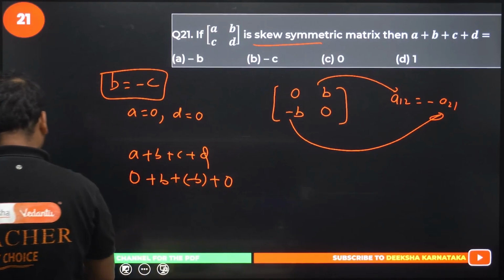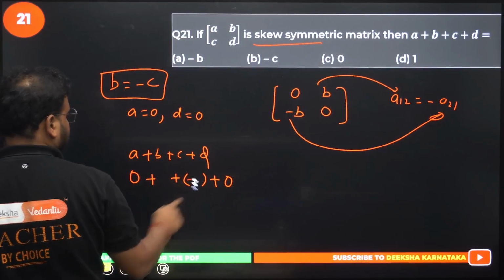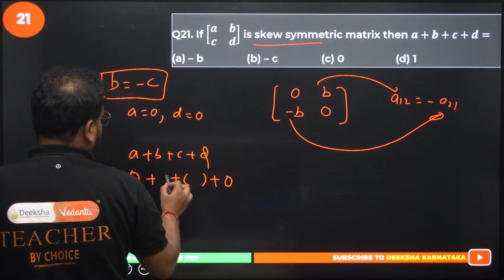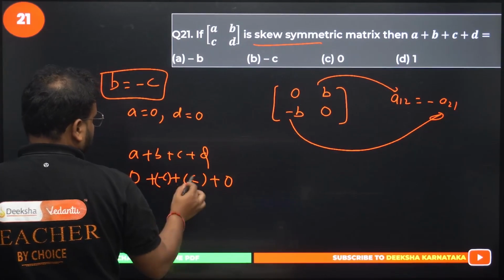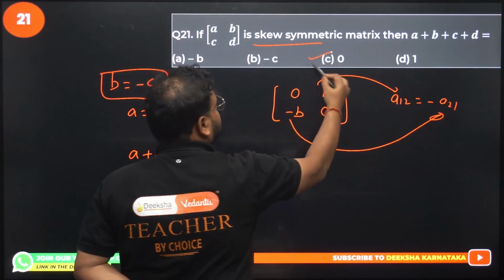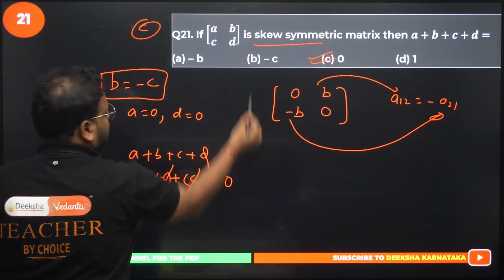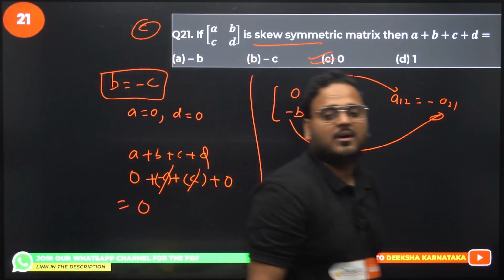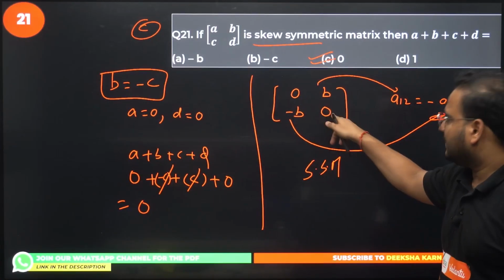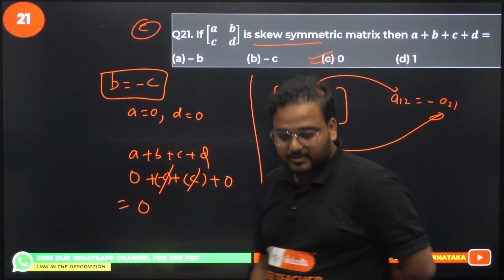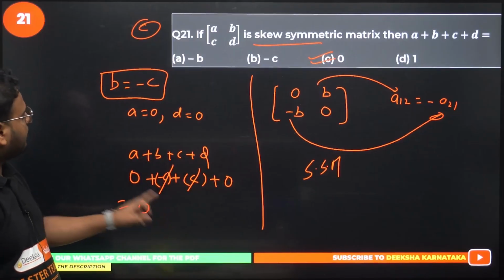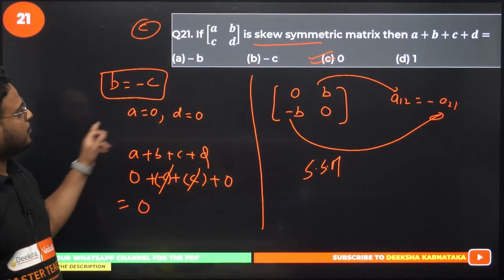I have done it the opposite way, right? I have taken this as minus C actually. This is going to be minus C. This will be plus C. What happens over here? If you add them, this will cancel. Answer is 0. Option C is correct. Please check. This is just to understand what a skew symmetric matrix is in general. Diagonal is 0 and other elements are opposite in sign. Symmetric elements. Question number 21 is over. Answer is option C, 0.